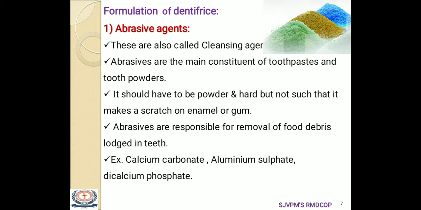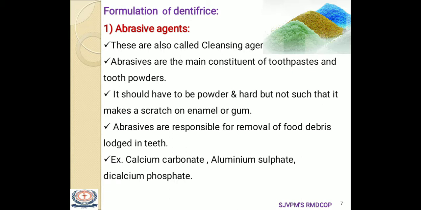They should be powdered and should not be so hard that they may cause scratches on the enamel or gum. The abrasives are responsible for the removal of food debris lodged on the surface of the teeth or in cavities in the teeth. For example, calcium carbonate, aluminum sulfate and dicalcium phosphate.